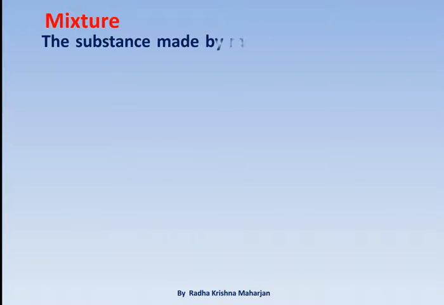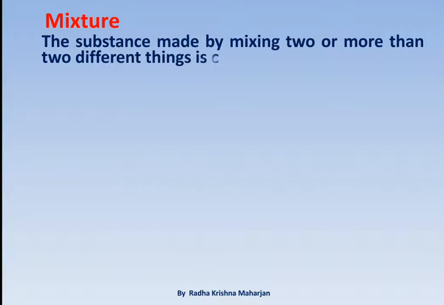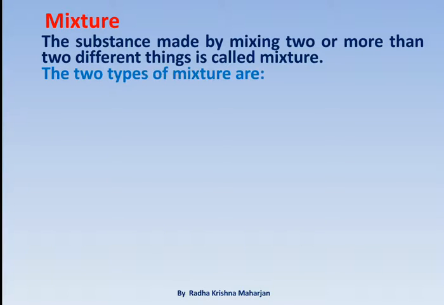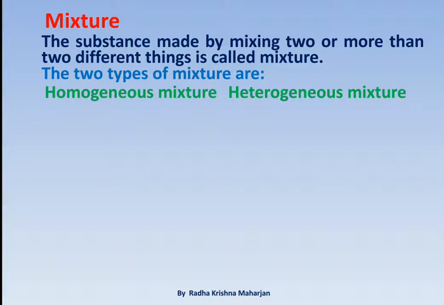Mixture. The substance made by mixing two or more than two different things is called mixture. The two types of mixture are homogeneous mixture and heterogeneous mixture.